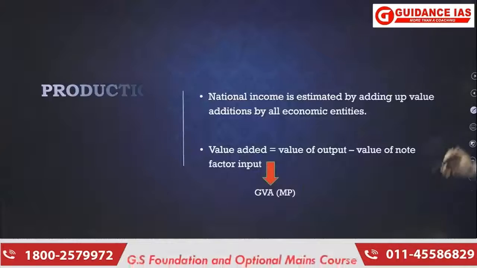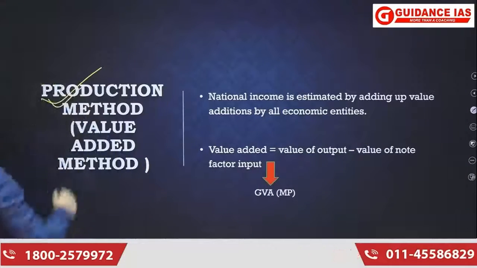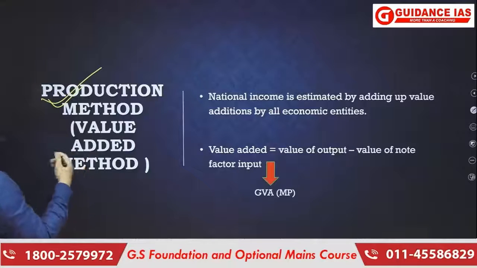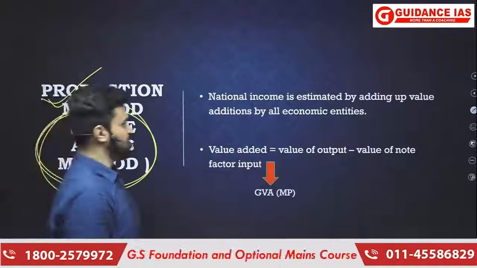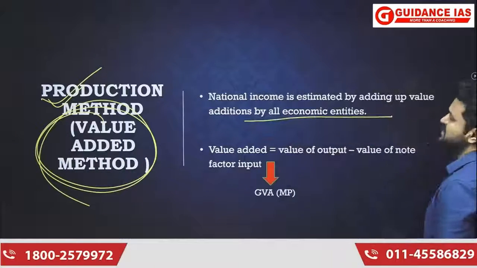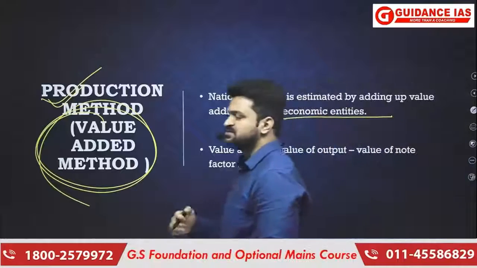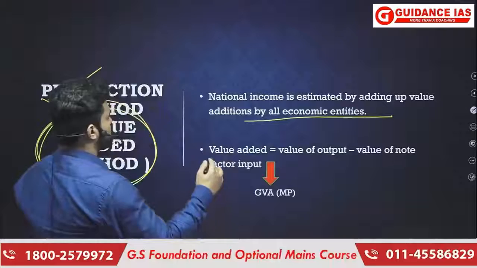Second method: production method or value added method. What we are going to calculate here is the value addition. National income is estimated by adding up value additions by all economic entities, that means value addition done in every sector of the economy.